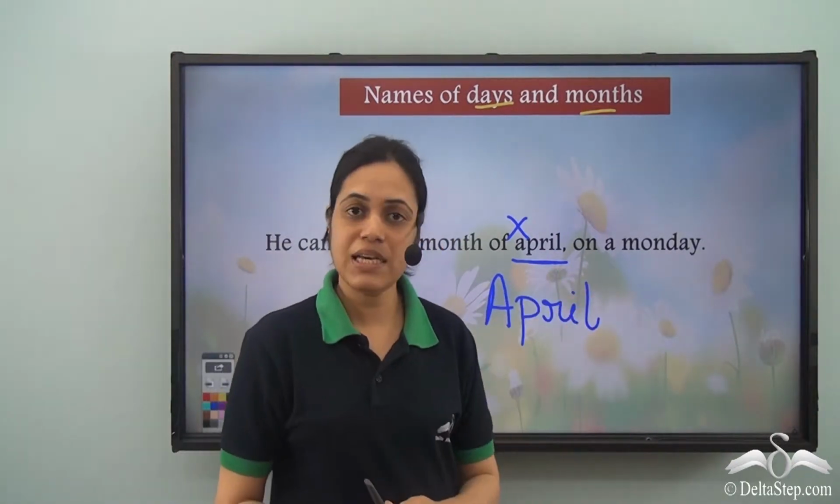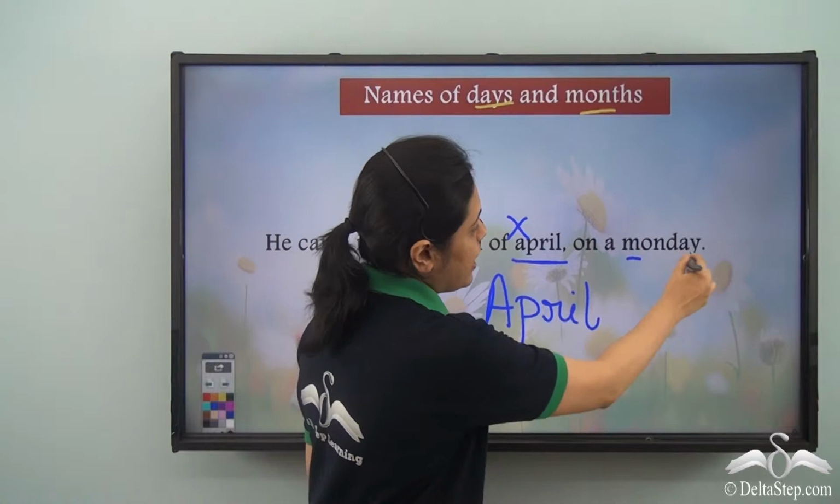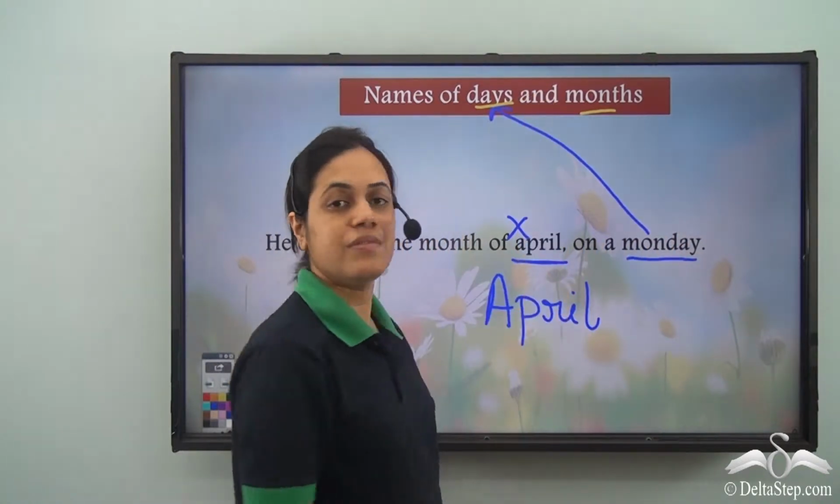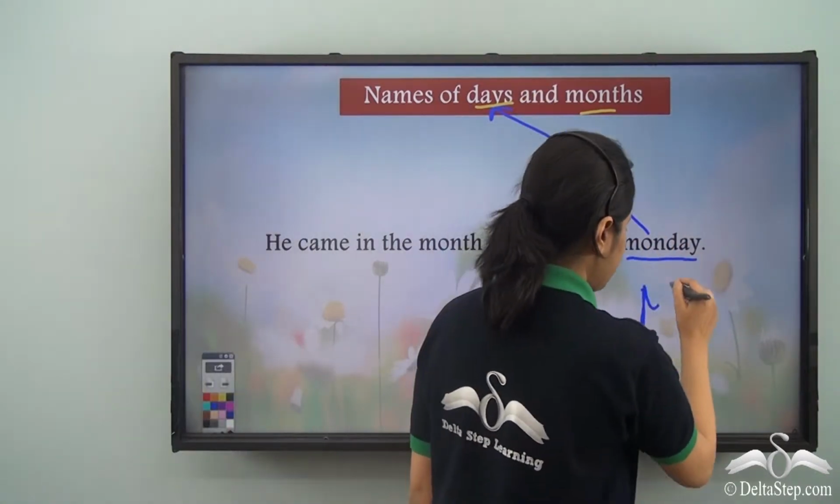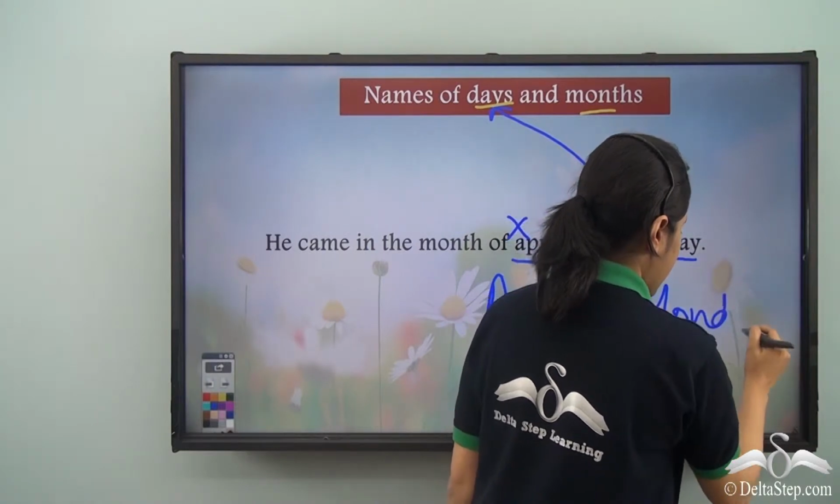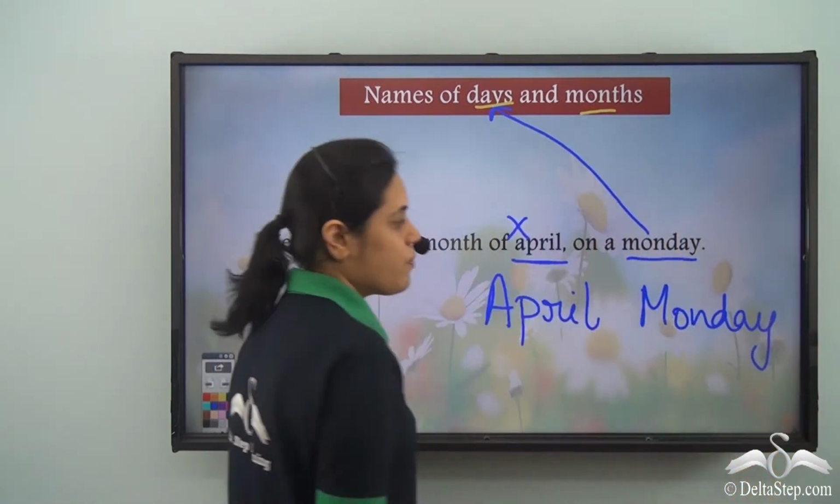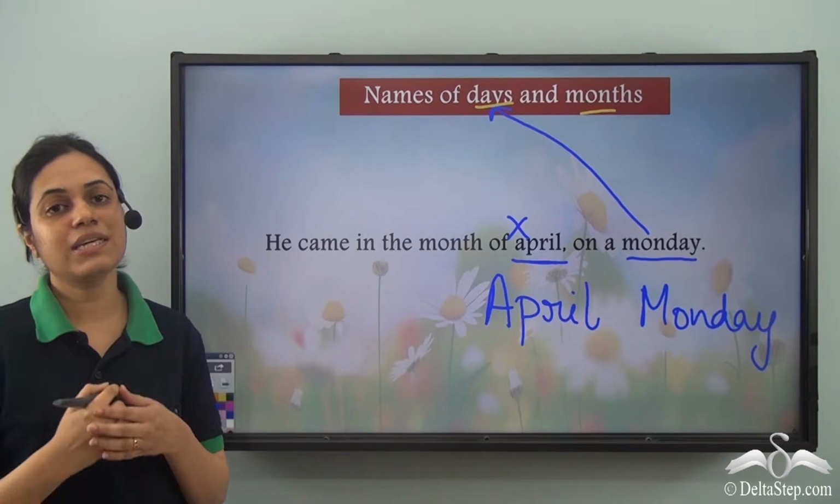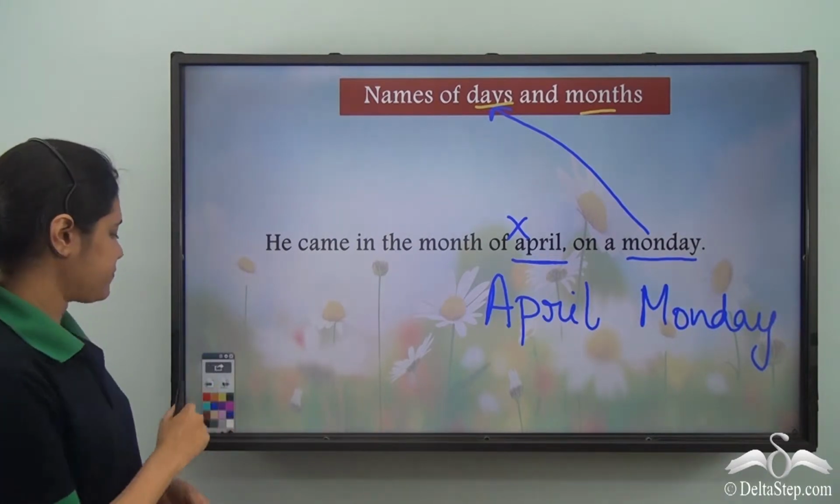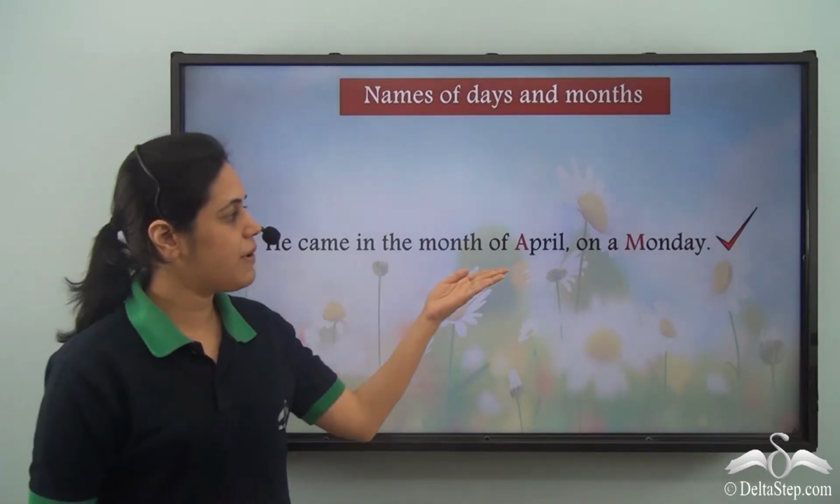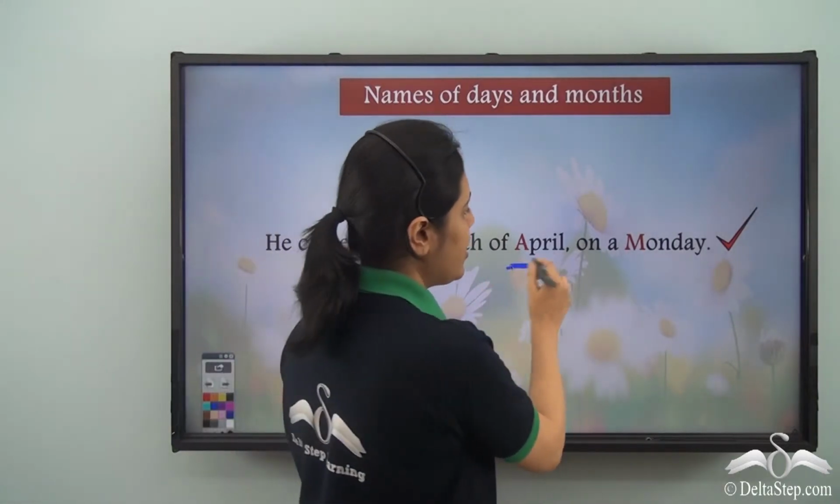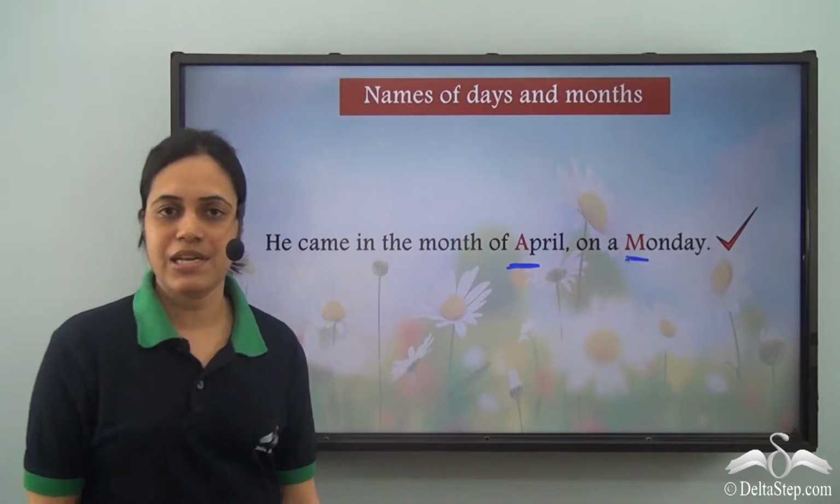On a Monday. So Monday once again is the name of a day and it should begin with a capital M. So Monday begins with capital M. He came in the month of April, capital A, on a Monday, capital M.